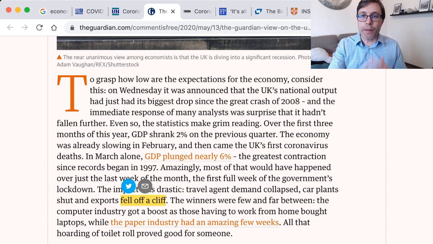So I'll add that other word, and I want to use this expression right here. If you say that something fell off a cliff. When you think about the economy, there are so many numbers in there when they talk about 2%, 6%. When you say that something fell off a cliff in this context, you're really talking about the numbers that were moving along, and then it just dropped. So instead of saying it dropped, this would be a way of using more colorful language to say that there was a huge drop. You could say that it fell off a cliff.